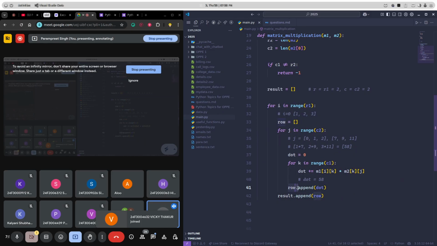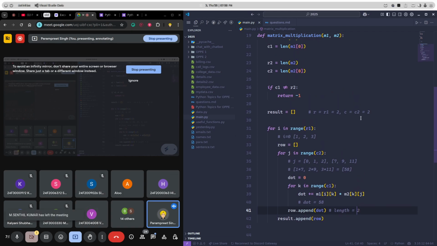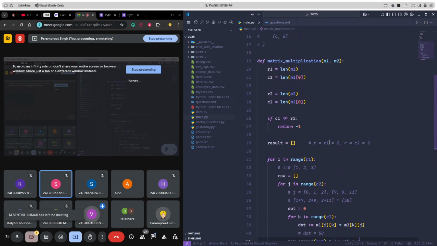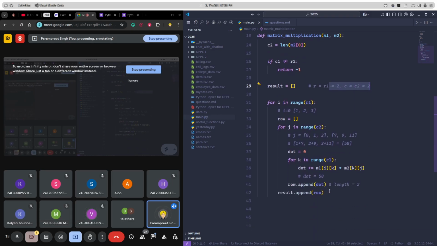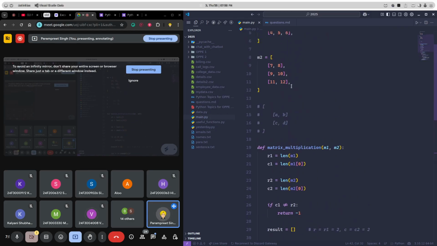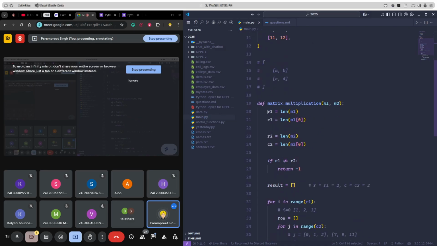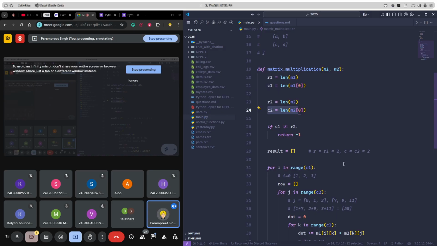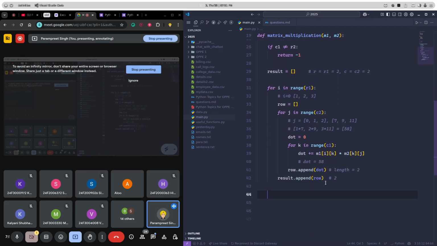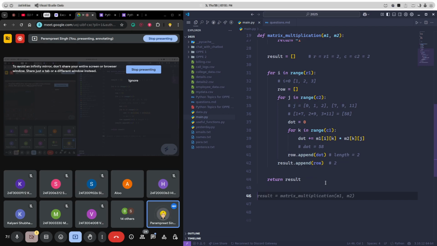Can anyone tell me what the length of row would be? What would be the length of row? It's 2, because it's a 2 by 2 matrix. And what will be the length of this result matrix? Again 2, because it's a 2 by 2 matrix. There are 2 columns and 2 rows, so I'll have the R1 into C2, which is the 2 by 2 matrix. And at the end I just need to return the resultant matrix.